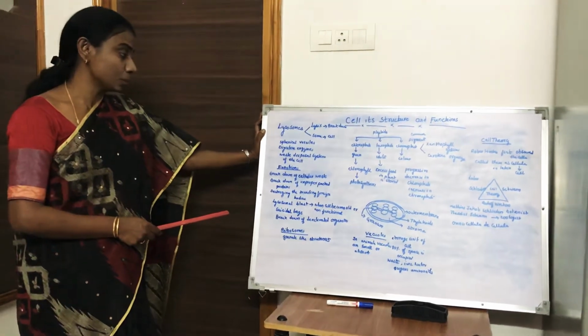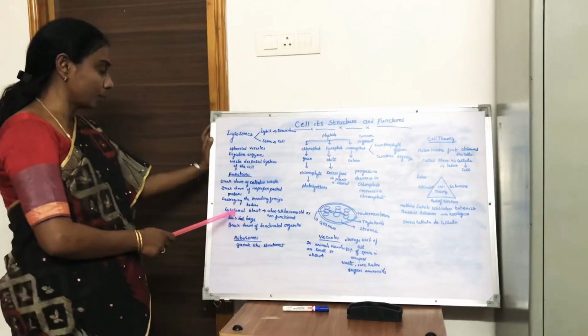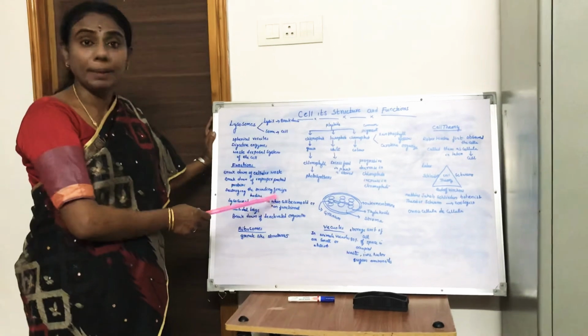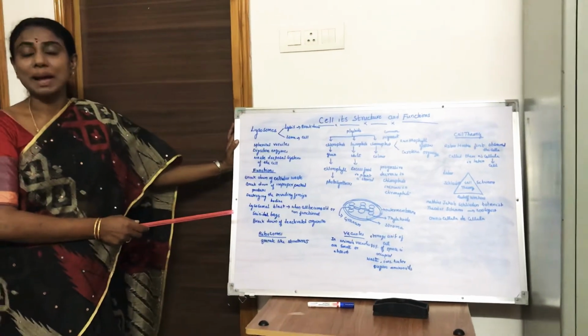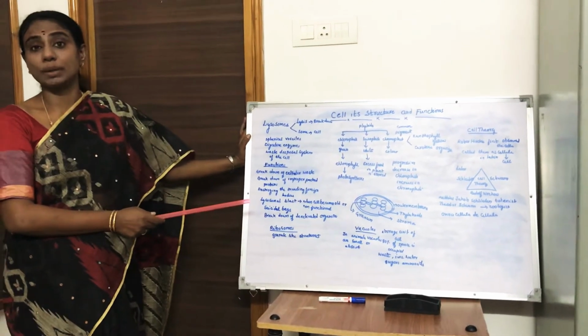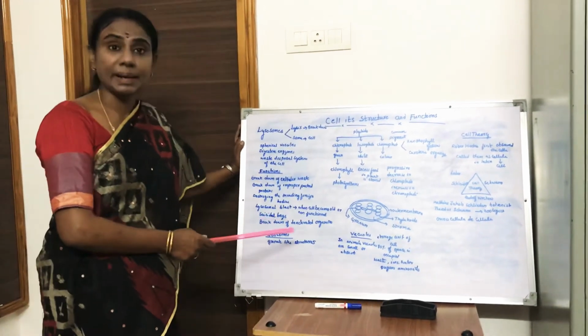These lysosomes are also called suicidal bags. Let us discuss why they are called suicidal bags. Whenever the cell becomes old or non-functional, a lysosomal blast takes place and releases all the digestive or destructive enzymes into the cell and destroys the entire cell.